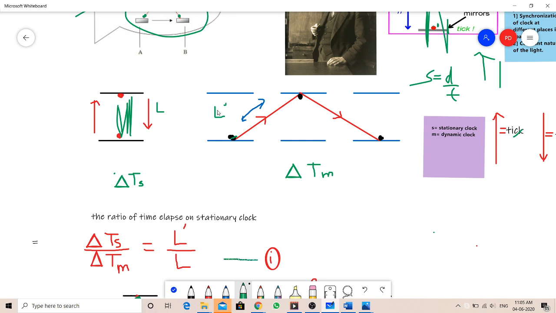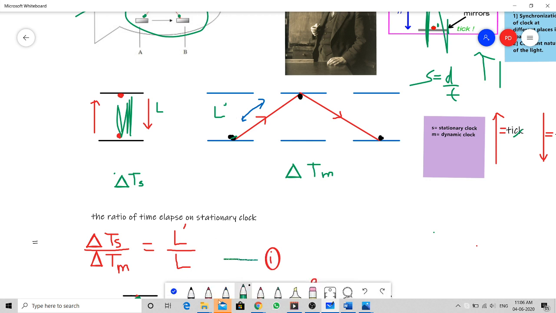Let's say, and later we will understand why, it is L and L dash. This is for the sake of convenience, nothing very complicated about it. The distance, the height between these two mirrors, traveled by this light ball is L here, and the distance traveled by the light ball in motion is L dash.